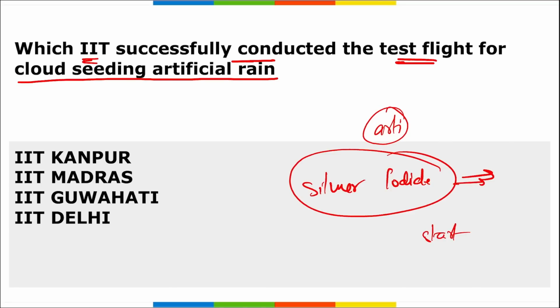So similarly, around the campus of IIT Kanpur, recently this cloud seeding technology was used, and heavy artificial rain was seen after this experiment. Correct? So it is IIT Kanpur that recently conducted a test flight for cloud seeding artificial rain.